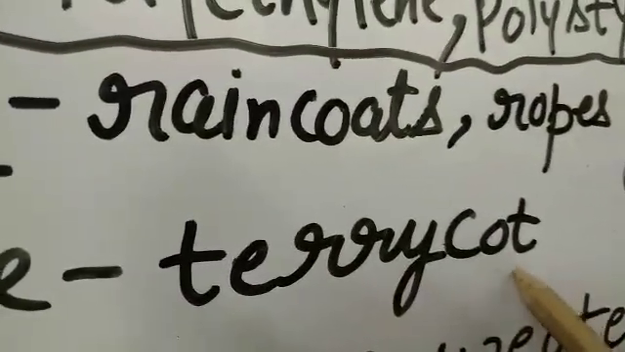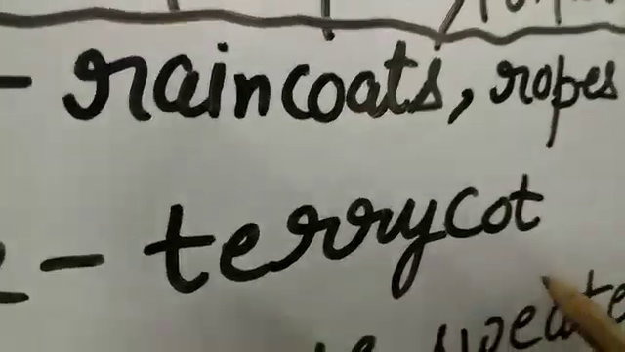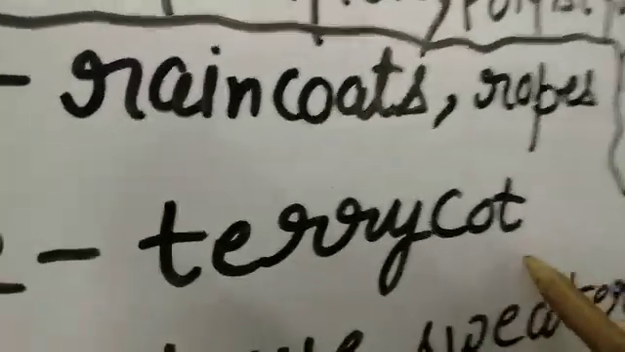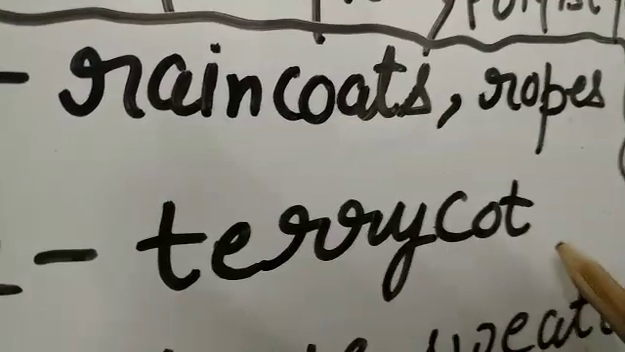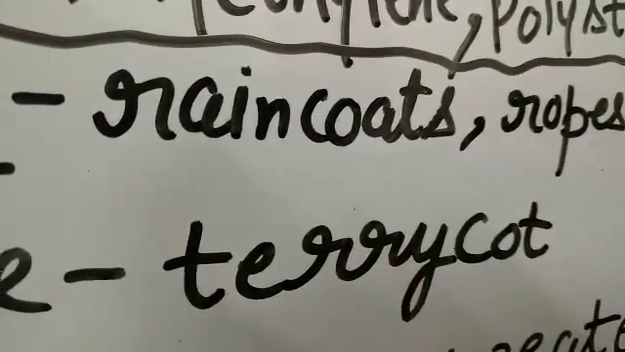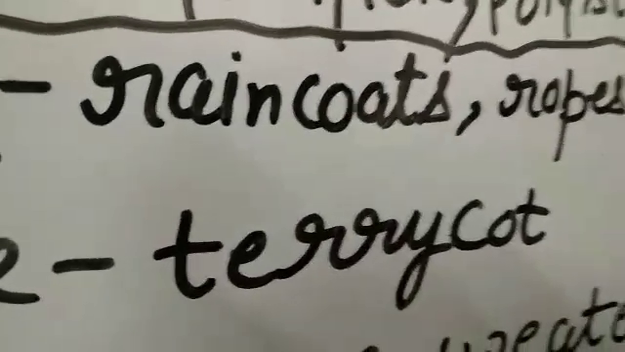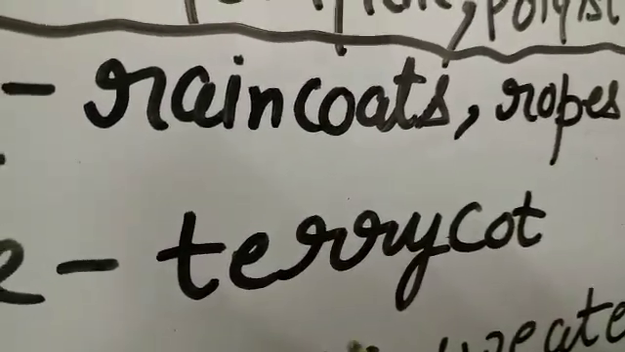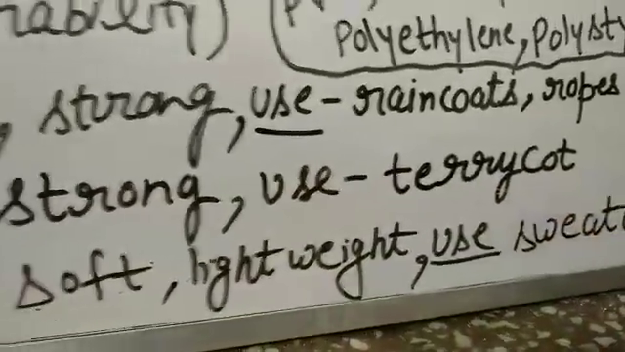Cotton is very costly. If you buy a pure cotton shirt, the cost is above 1,000. If I buy a shirt made of terry cot, the cost reduces to 500, 600. So terry cot is the mixed fiber. Are you clear about the term terry cot?